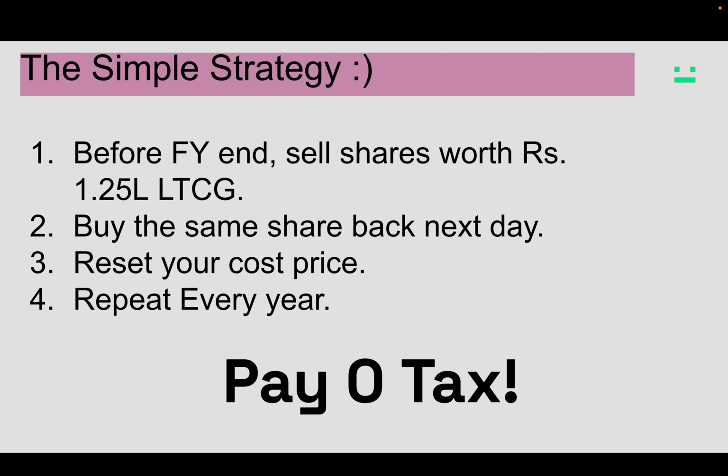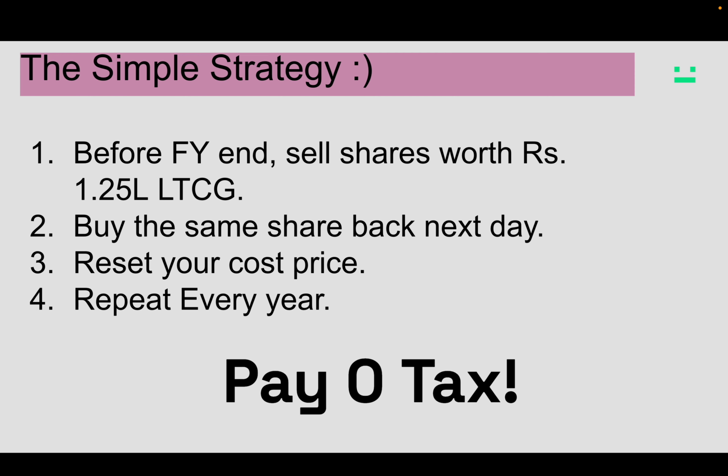Like if I bought a share at 300 and sold it at 500, booking a profit of 200 rupees, I am still keeping it under the 1.25 lakh total profit booking limit that makes me pay zero tax. And since I bought it back the next day, my price is now somewhere around 500 rupees. So your cost price is reset, and you need to repeat this every year. This is not a problem for compounding because I'm buying the same share the next day. If I have conviction that this share will give me heavy returns in the next 10 years, I am going to keep that share, but I'll just sell it every year and buy it back the next day, so that while I continue my compounding journey, I also save some taxes on it.